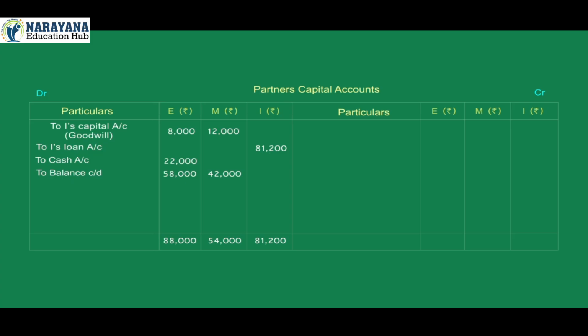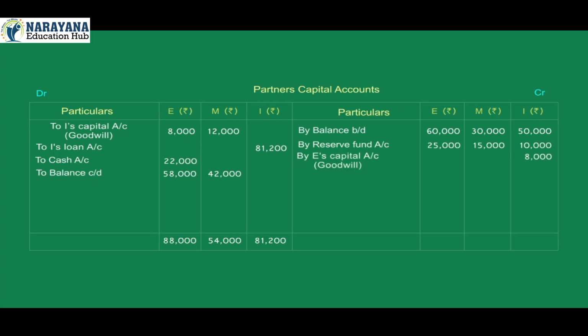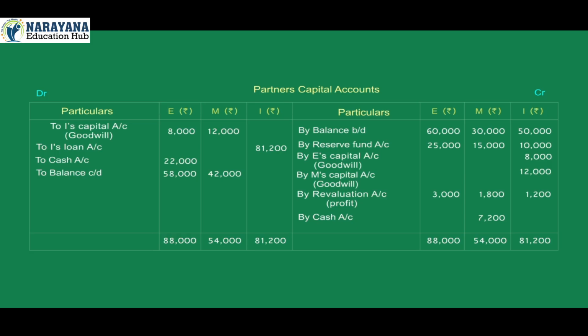On the credit side, particulars: E rupees, M rupees, I rupees. By balance brought down 60,000, 30,000, 50,000. By reserve fund 25,000, 15,000, 10,000. By E's capital account, goodwill, I 8,000. By M's capital account, goodwill, I 12,000. By revaluation account profit 3,000, 1,800, 1,200. By cash account, M 7,200. Total of credit side, E 88,000, M 54,000, I 81,200.